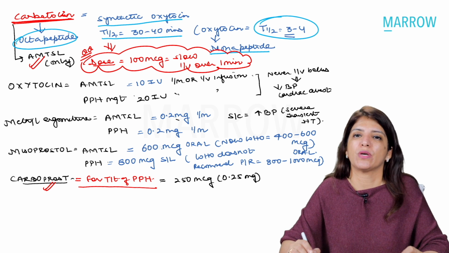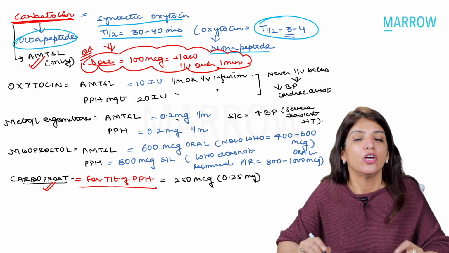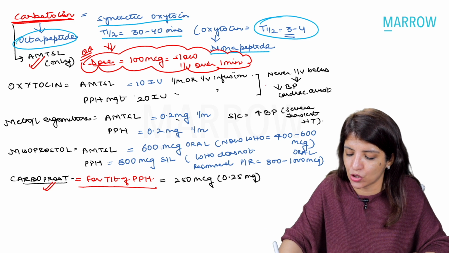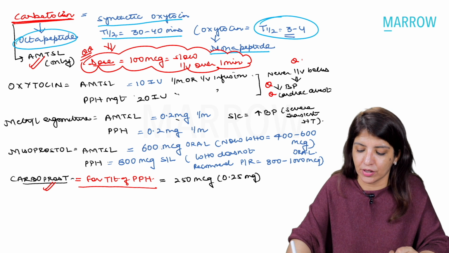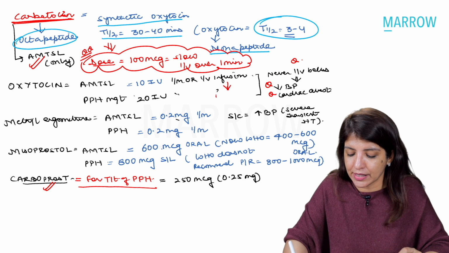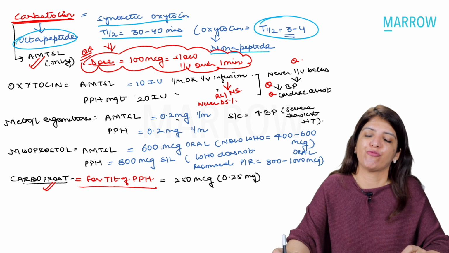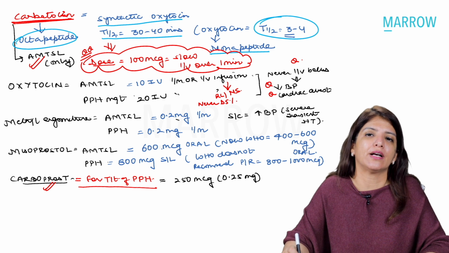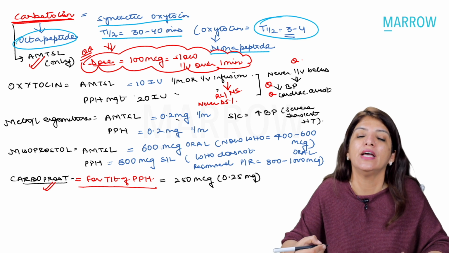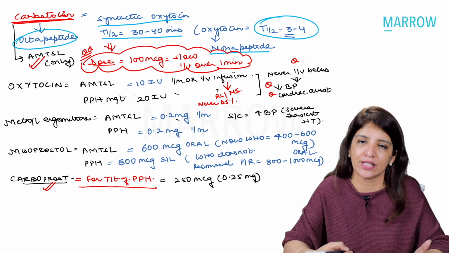When we give oxytocin, we have to give it either as IV infusion or you can give it intramuscularly. You never give oxytocin as an IV bolus because it can lead to hypotension and it can lead to cardiac arrest. Another very important thing is that when you are making an infusion of oxytocin, always make it in ringer lactate or normal saline. Never make it in dextrose 5% solution, because if you make a solution of oxytocin in D5, an electrolyte deficient media, then it can lead to water intoxication because it also has an antidiuretic effect like ADH.